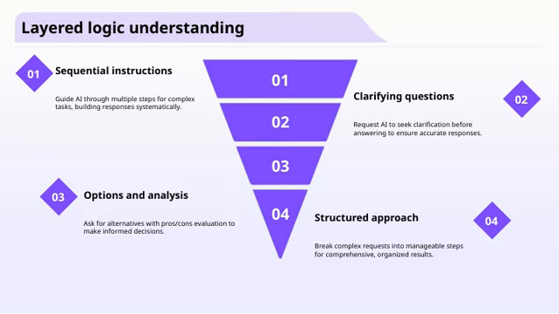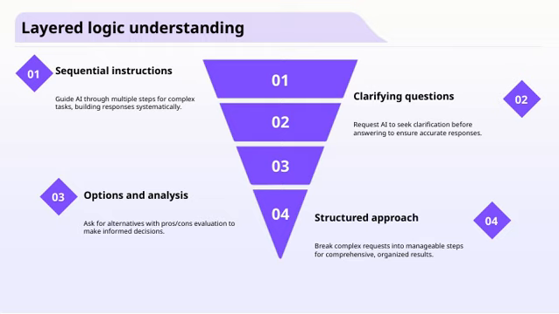First, we have sequential instructions, which involve guiding the AI through multiple steps to handle complex tasks. This approach helps us build responses systematically, ensuring accuracy along the way. Next, there's the importance of asking clarifying questions. By prompting the AI to seek clarification before answering, we can avoid misunderstandings and improve the relevance of the responses.